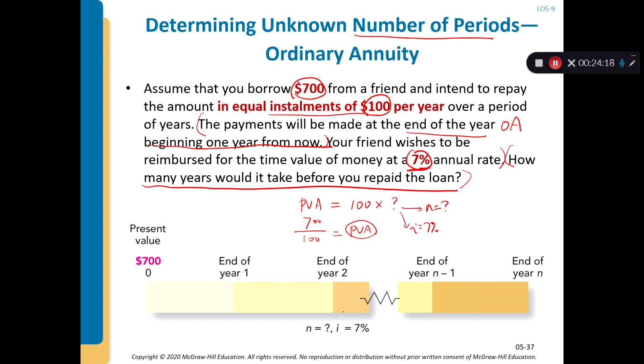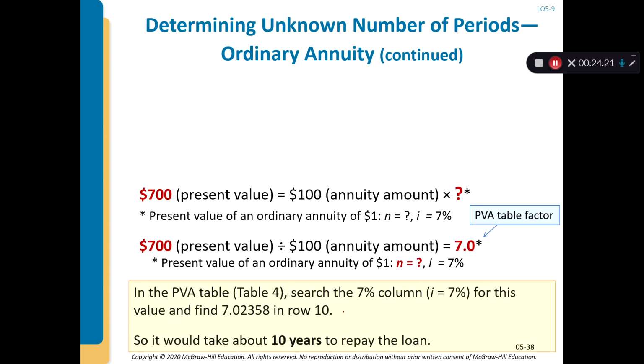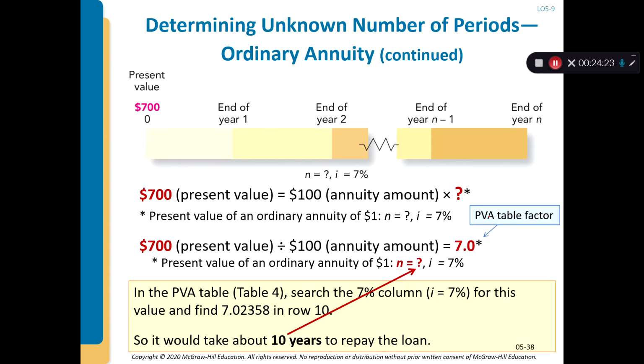Then you go to the PVA table factor and find the column that starts with 7%. You look for the factor 7, and you will find that n equals 10. So in table 6, once you find the discounting factor of 7 in the I equals 7% column, you will find that it will take you 10 years to pay off the loan.